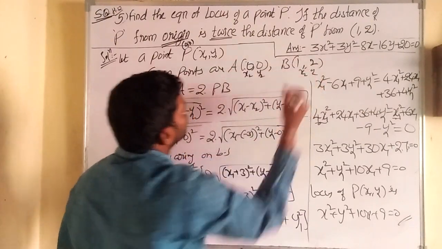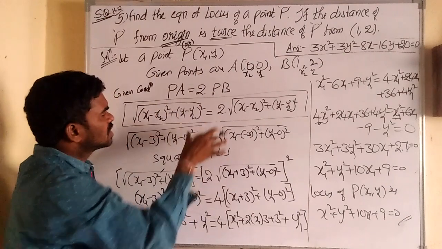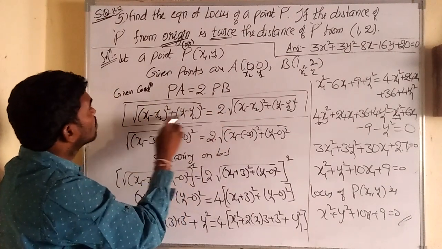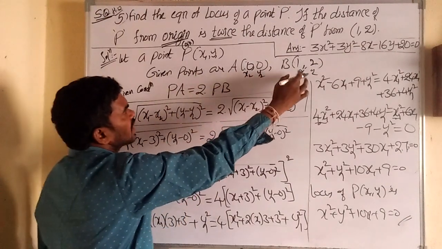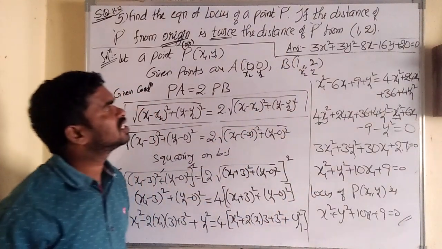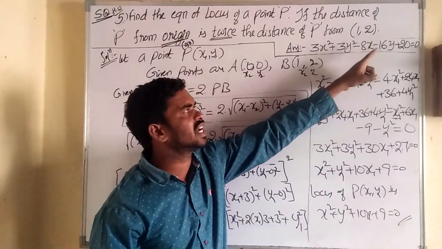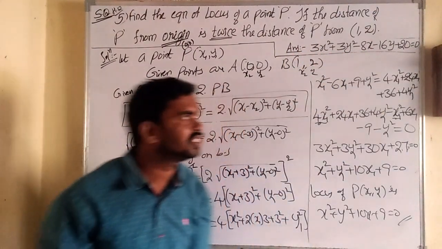So (1, 2). Same condition, twice: PA = 2 PB. Same formula applies, with (x1, y1) = (0, 0) for P and (x2, y2) = (1, 2) for B. Now substitute and do it this way. You will get the answer 3x² + 3y² − 8x − 16y + 20 = 0.